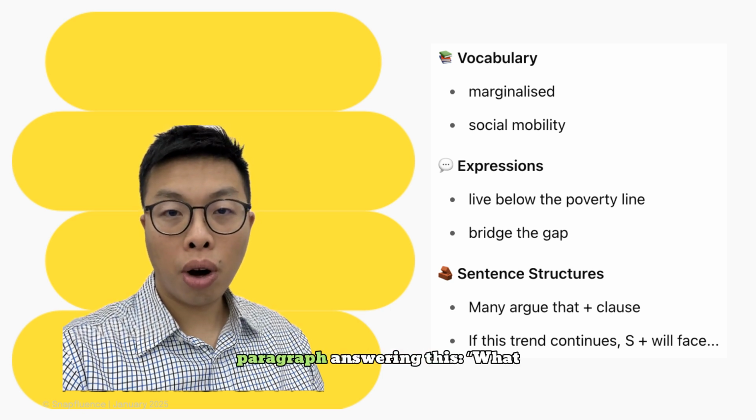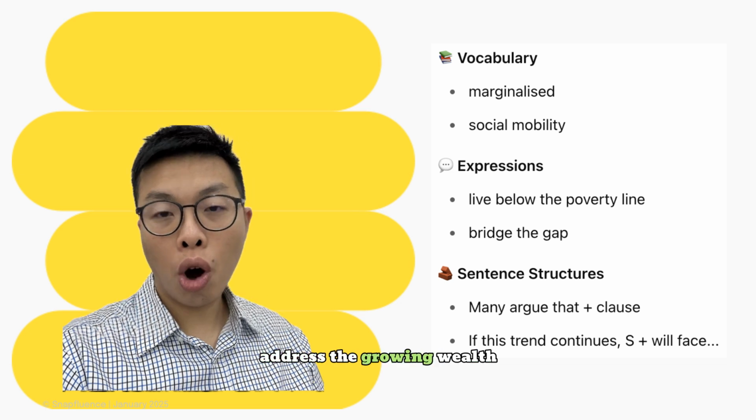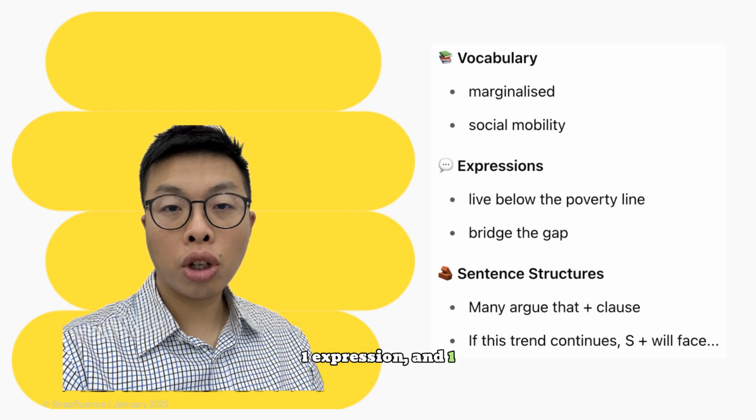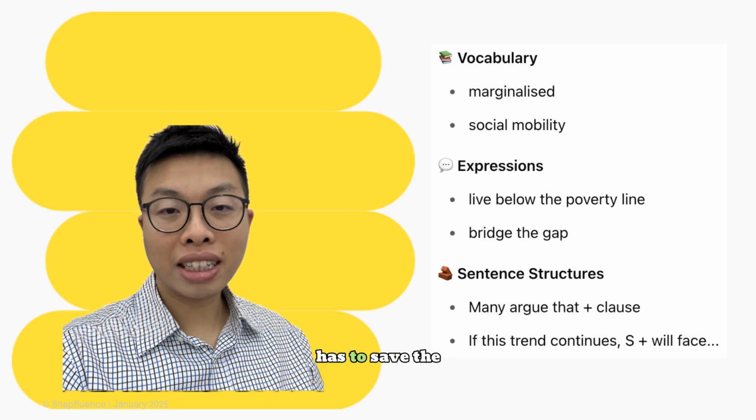Write one paragraph answering this: what can governments do to address the growing wealth gap? Try to use at least one word, one expression, and one structure from today's episode. Bonus if you sound like a policy advisor, because hey, someone has to save the world.